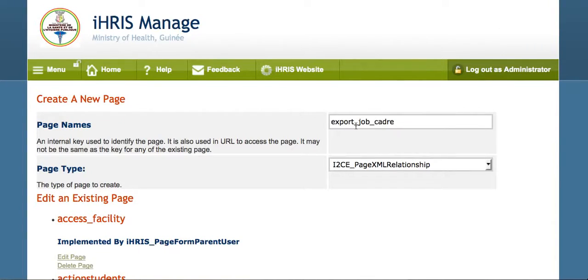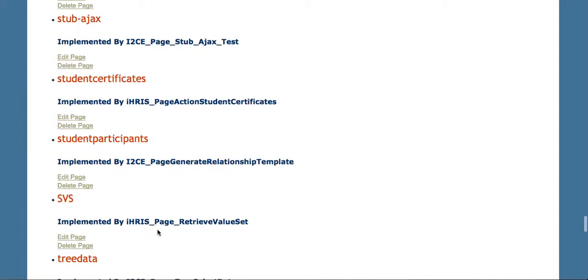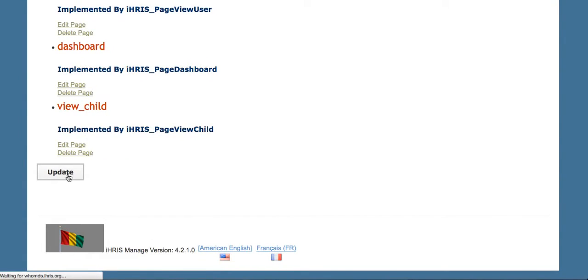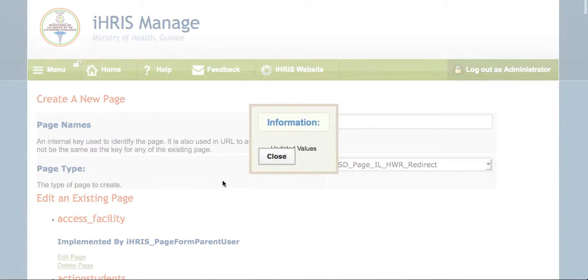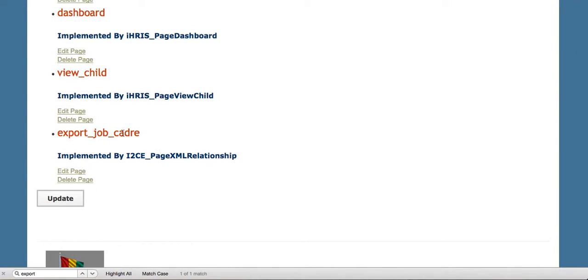Cadre. It's the name of our page. Click Update to create it. And we can see that once we search for the page name that we have a new page. We need to go in and edit the details.